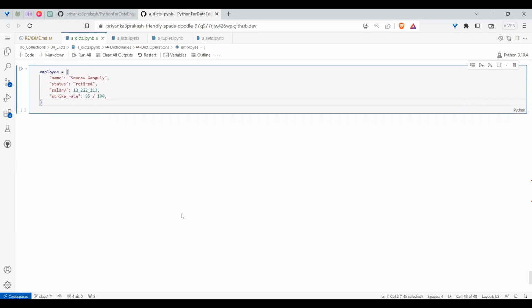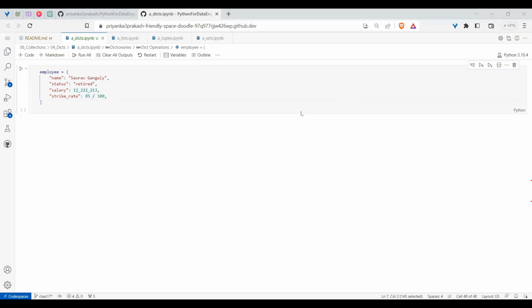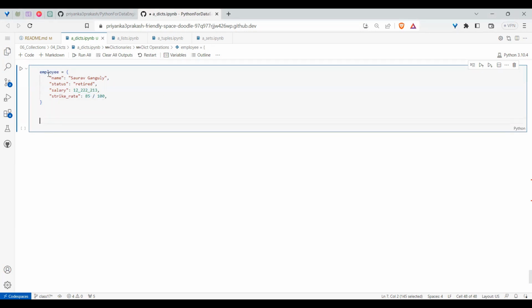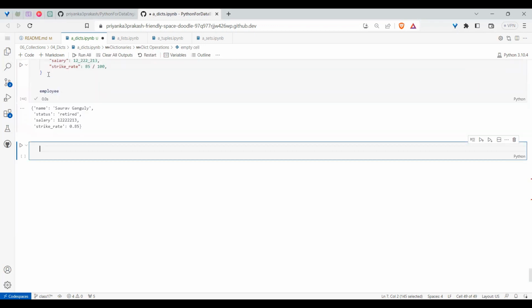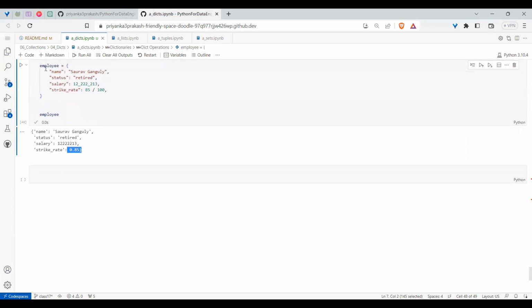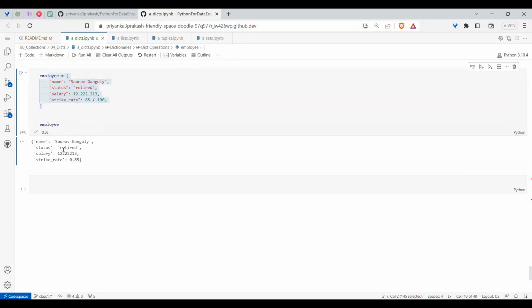I have an employee called Saurav Ganguly. Status is retired. Salary is something, and you know numbers can have an underscore also, but it will ignore those underscores. It's for our readability. I wrote a strike rate, which is an expression, but when it is storing, it will store the values after processing only. Also we know that Jupyter Notebook by default uses pprint.pp only, so I need not use that because I am in Jupyter Notebook. I'm just printing it. Did you see the expression was evaluated and the final result is stored? And also, don't you think the order is retained in the output also?